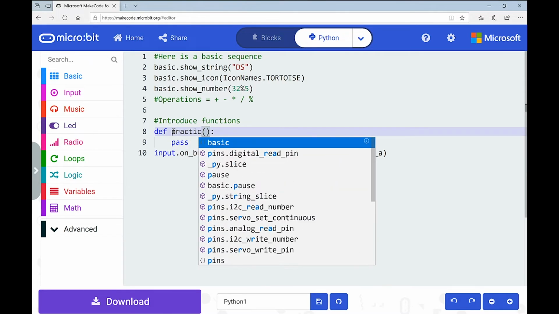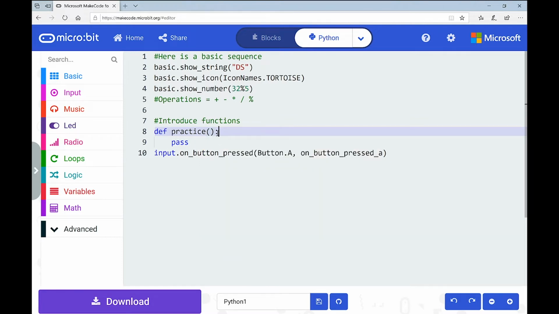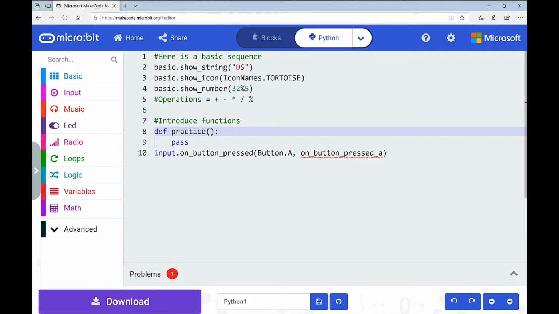Now notice that I did not delete the brackets, which is so important. When we define a function, we define it with a name, and after the name, we always have an open and a close bracket. Anytime you see that in a computer program, it means it's a function. And actually, like I mentioned, with the microbit, there's lots of automatically inbuilt functions that we don't need to make. They're already done for us, which is handy, but just to note that that's what that means.